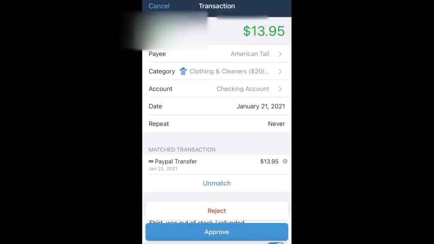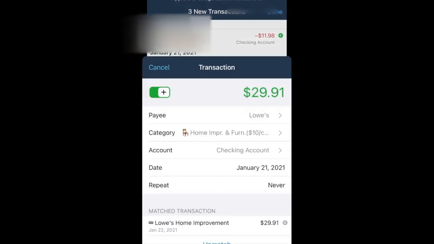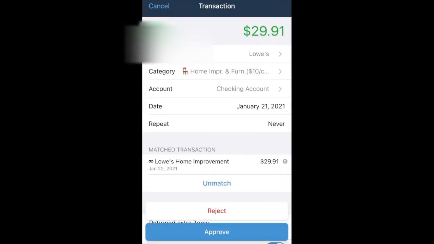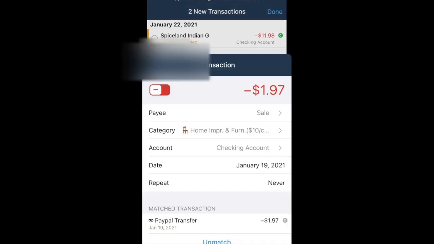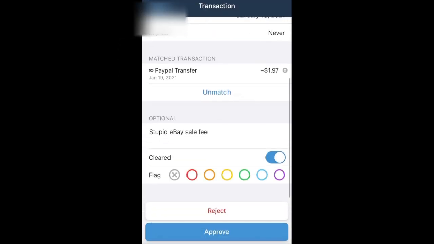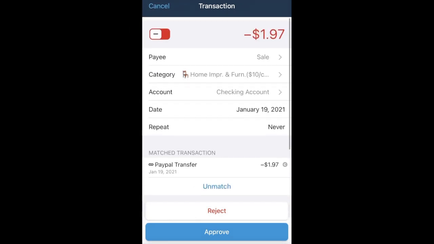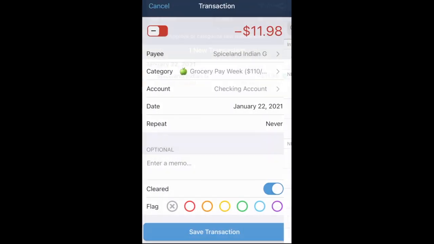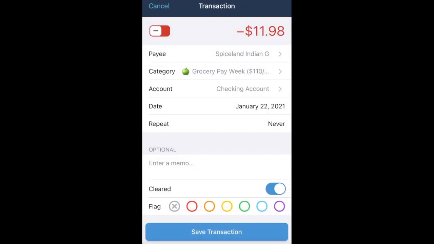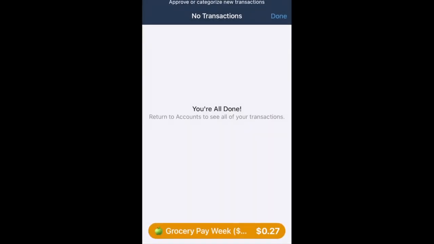American Tall, my shirt was out of stock, so they gave me a refund. Lowe's, we bought some baby proofing, but we bought too much, so we returned some things there. The money's going straight back into those categories. And home improvement, let's see, stupid eBay sale fee. Stupid eBay charged me all these fees. I sold something on eBay and I got a fee. So that's where I buy my lentils, and I buy my rice because it's really cheap and it's really good there.